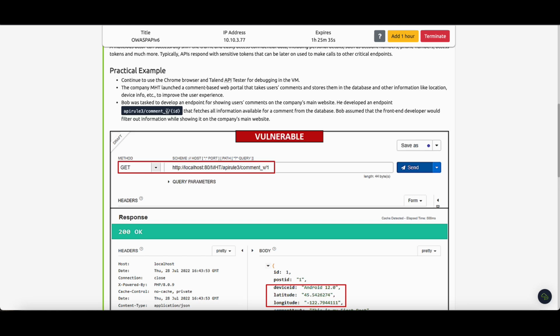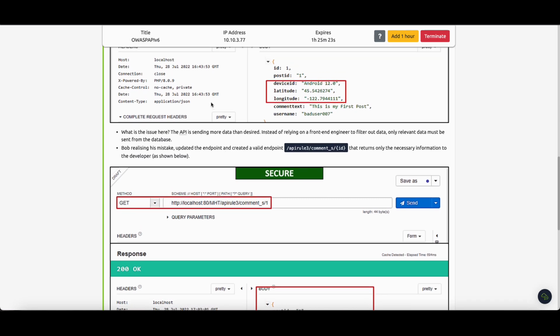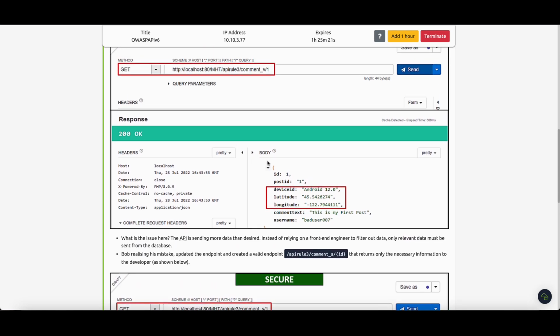Here, Bob was tasked to develop an endpoint for showing users' comments on the company's main website. He developed an endpoint, a payroll tree comment. Our comments are giving so much information, as you can see here.